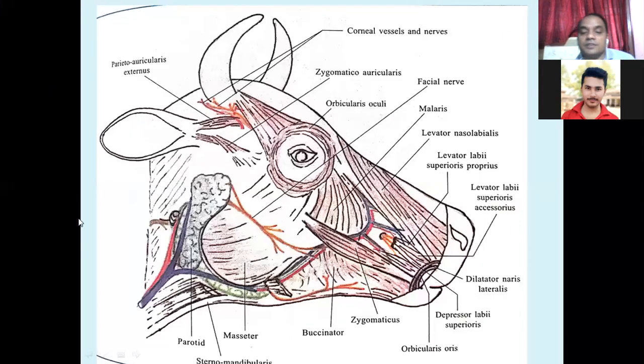You see this picture, this is the orbicularis oris. It goes like this up to here. In this region there is no orbicularis oris. That is the orbicularis oris.